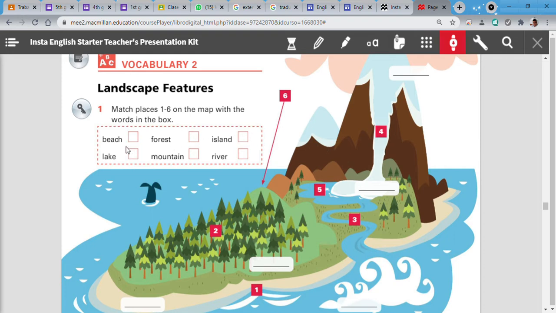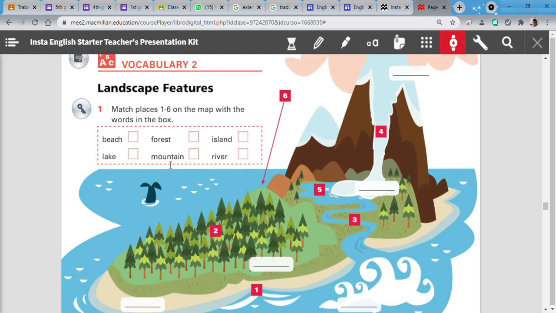Let's practice. Okay, beach, forest, island, lake, mountain, river. Okay, this has been our vocabulary according to this picture.